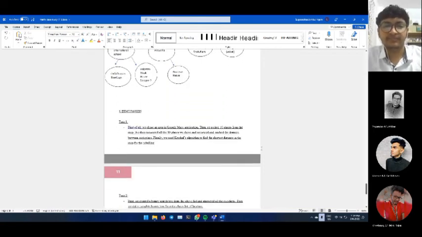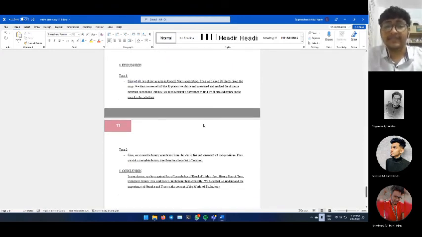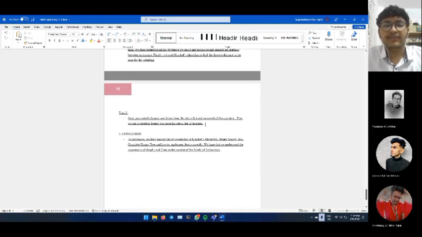Next is discussion. For task 1, first of all, we have chosen an area in the Google Maps application. Then we picked 10 places from the map. We then connected all 10 places we chose and measured and marked the distance between each place. Finally, we used Kruskal's algorithm to find the shortest distance in the map for the cabling. For task 2, we created a binary search tree from the above list of locations and answered all the questions. Then we did a complete binary tree from the above list of locations.